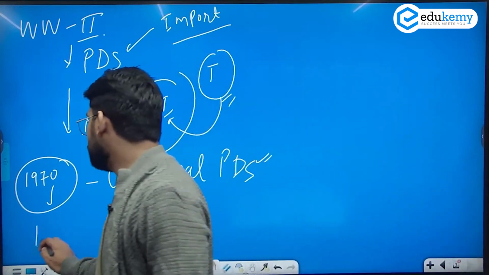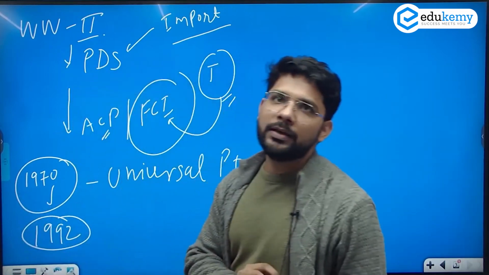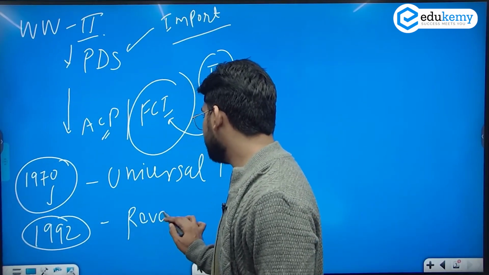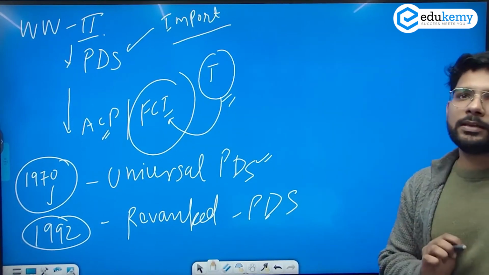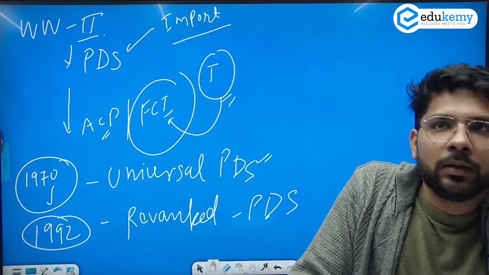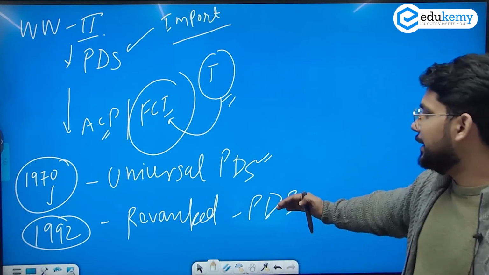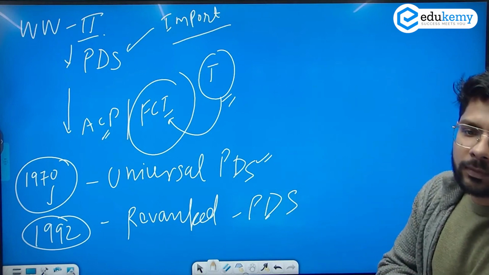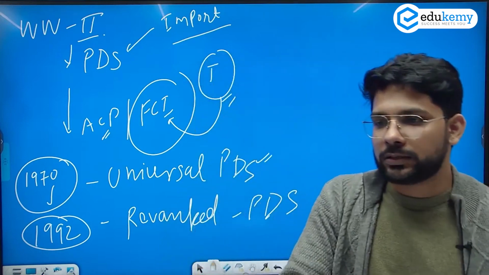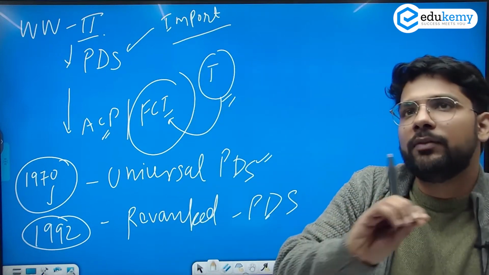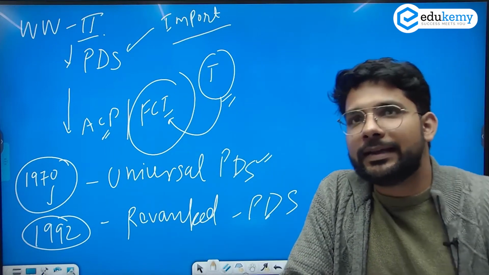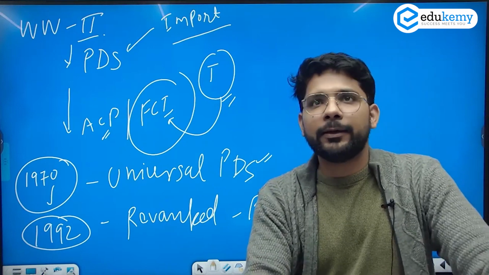In 1992 the government came up with a new scheme, a modification of this scheme, known as revamped PDS. The government changed the name of the scheme. Here, how is this revamped PDS different from the universal PDS? In the universal PDS, we are giving grains to everyone, but there is no target fixed, no area fixed. They are not focusing on किसको हम दे रहे हैं. जो एरिया inaccessible है वहां पे ग्रेन जा रहा है कि नहीं जा रहा है.